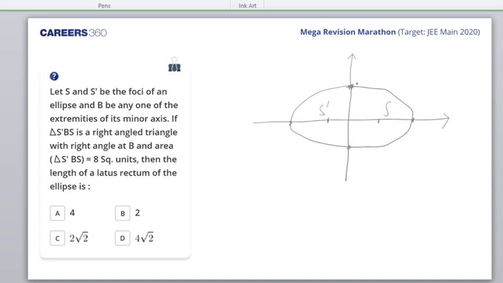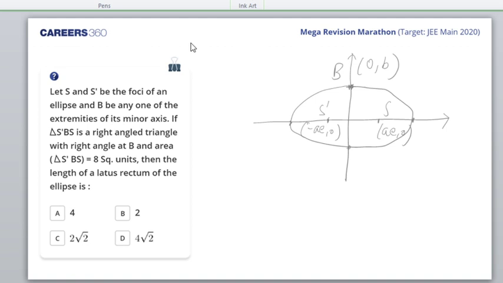Okay. So now what do we have? S and S dash are the foci of the ellipse. They are minus ae, 0 and ae, 0. And the end of the minor axis is 0, b. And this point being B. Now what is being given to us?